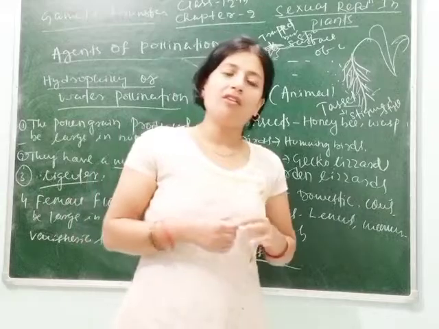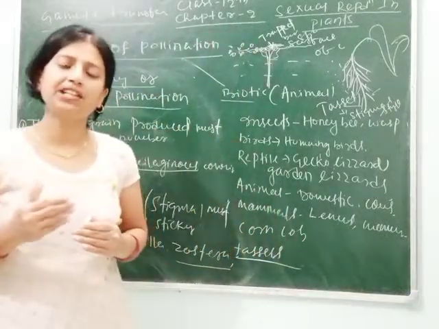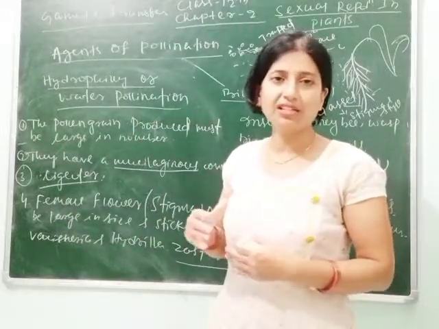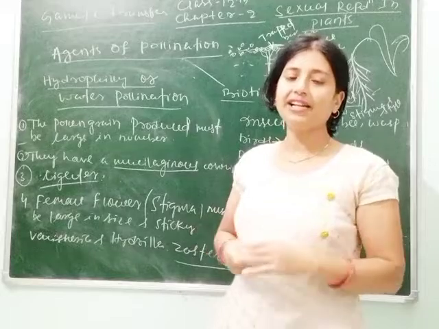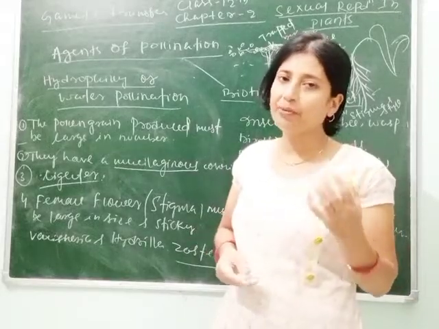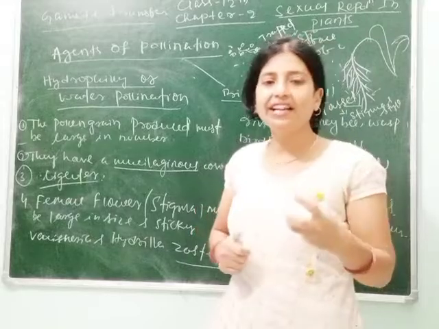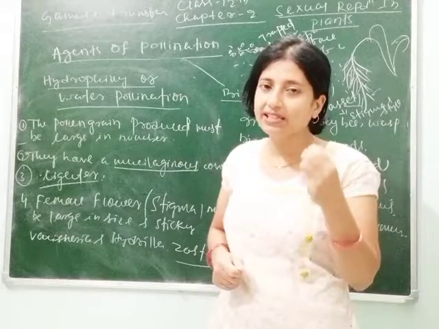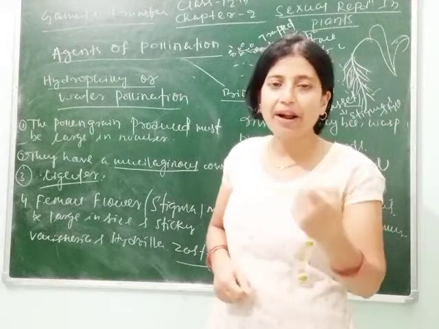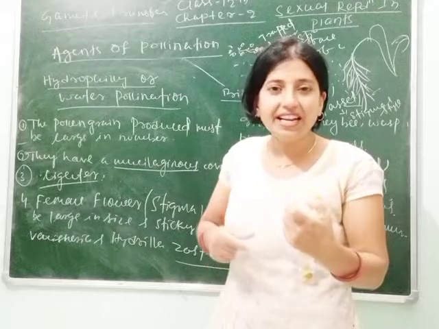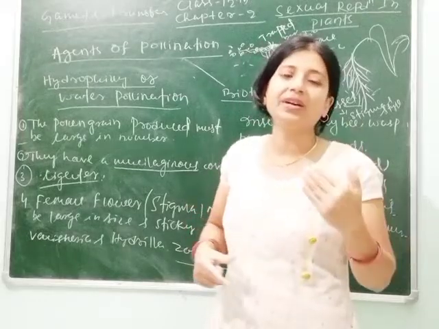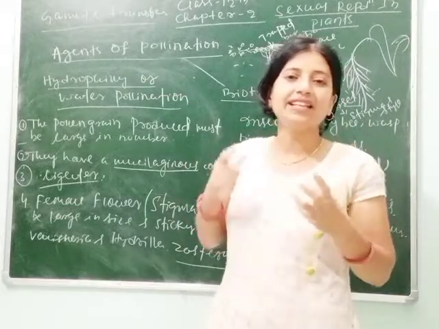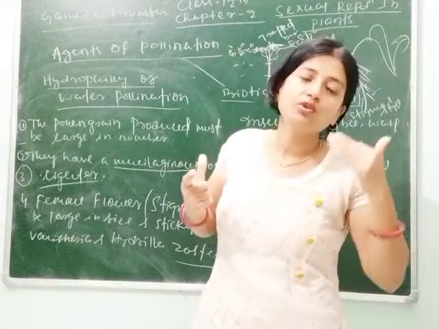Among all the angiosperm species, 30% of species show this type of pollination, means water pollination. And as we have studied in class 11, maximum species of bryophytes and pteridophytes, remember students, and listen carefully, maximum species of bryophytes and pteridophytes need water medium for transfer of their gametes. As the water medium is not found everywhere, that's why their growth is restricted to some areas.